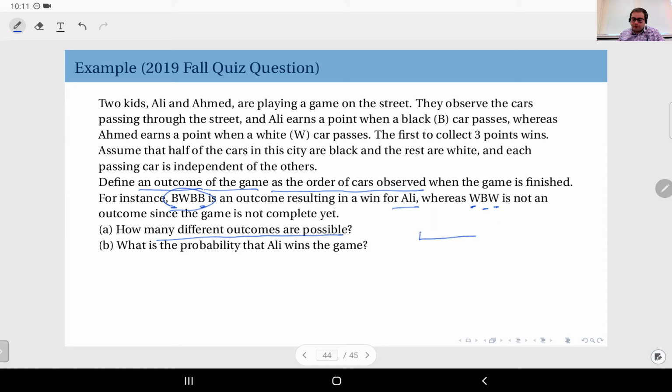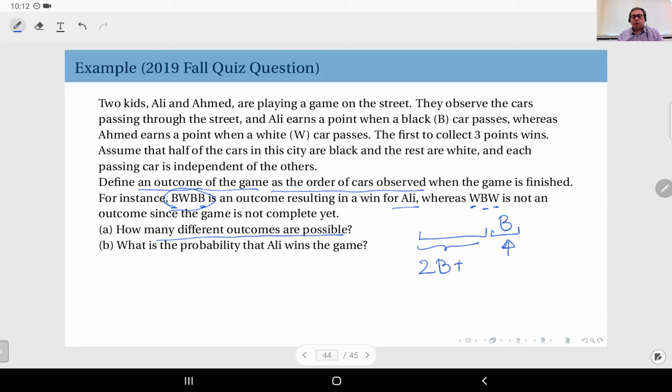So it will be a prefix, but it should end in a black so that Ali reaches 3 first. That means the final car to be observed before the game finishes should be black. And here, since Ali has reached 3 blacks at this point, I have to have observed 2 blacks already.